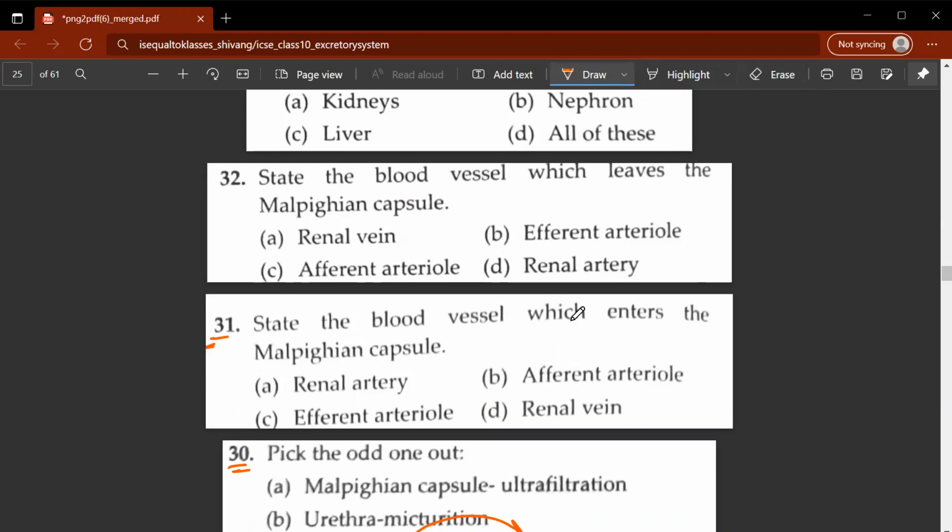31st question, state the blood vessel which enters the Malpighian capsule. So this is known as the afferent arteriole. Now, what is the difference between the afferent arteriole and the efferent arteriole? So there's a big difference between these. Of course, the first letter is different. So basically, you have a thick blood vessel that leads into the glomerulus, which is a bunch of blood capillaries. So I'm just scribbling to represent these jumbled up capillaries. And then there's a much thinner capillary which leads the filtered blood out of the glomerulus.